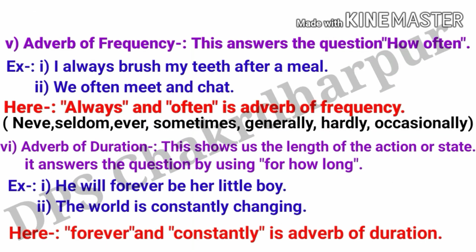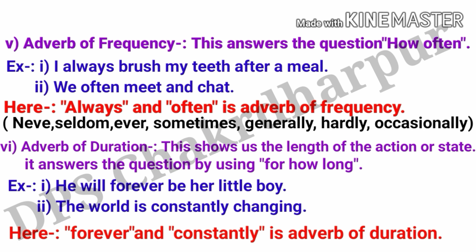Welcome back students. So here is your next definition, adverb of frequency. What is an adverb of frequency? Let's see. This answers the question how often. That is called adverb of frequency. For example, I always brush my teeth after a meal, and the second one is we often meet and chat. So in these sentences, always and often are your adverbs of frequency. Here is a spelling mistake, and the correct word will be never. Never, seldom, ever, sometimes, generally, hardly, occasionally. These are examples of adverbs of frequency.